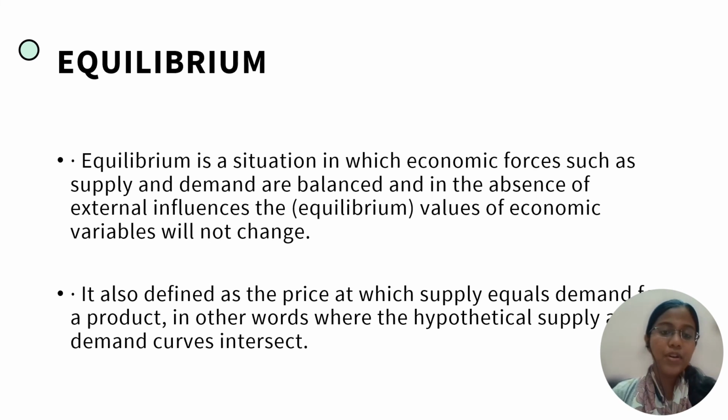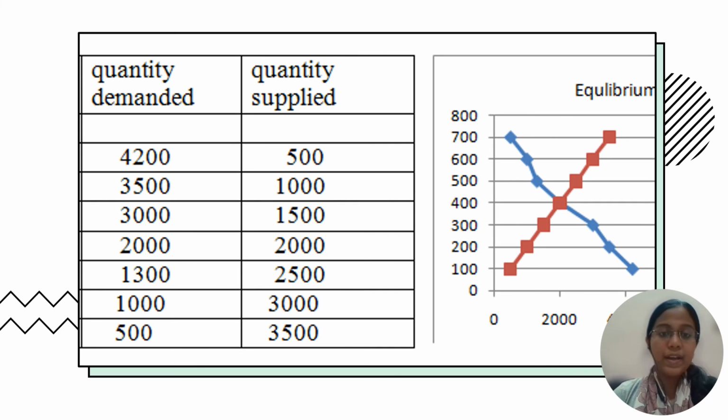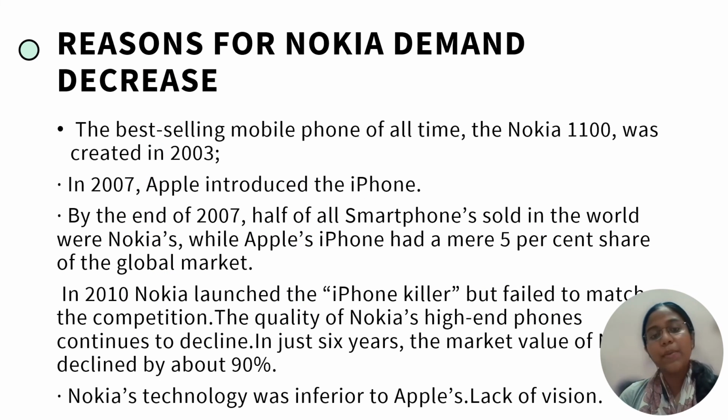They also tried to attain equilibrium at some points of time, and this was the equilibrium curve of Nokia, and how the demand curve for Nokia decreased. Nokia was among the best-selling mobile phones of all time, created in 2003. In 2007, the game changer Apple came. The Apple smartphone spread all around the world. It did not have such a big market in 2007, but they kept improving their technology.